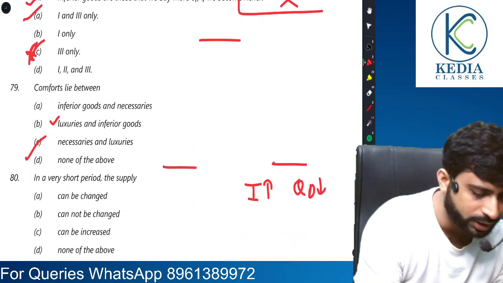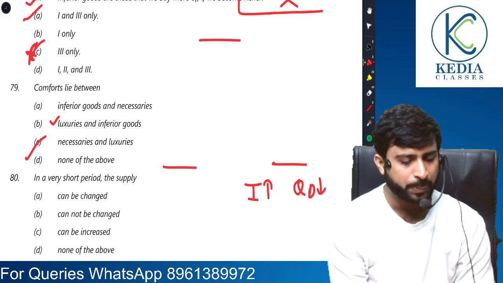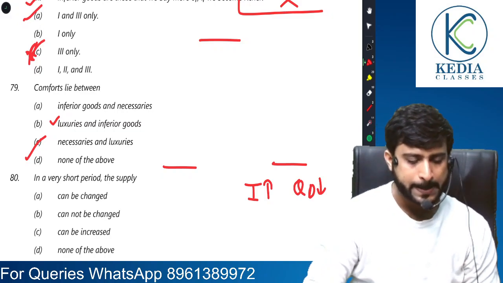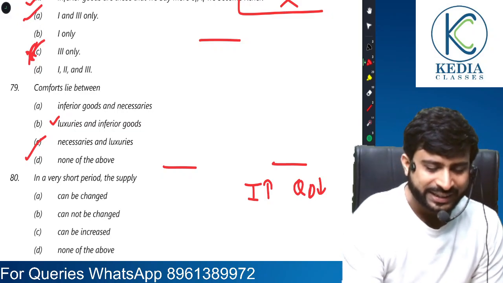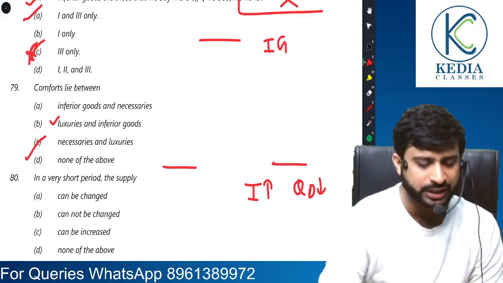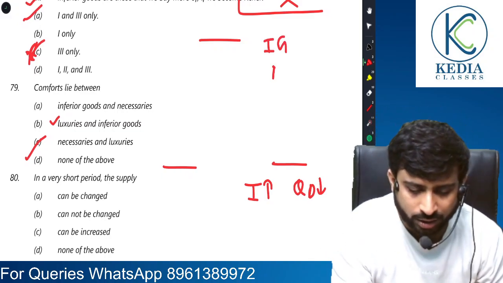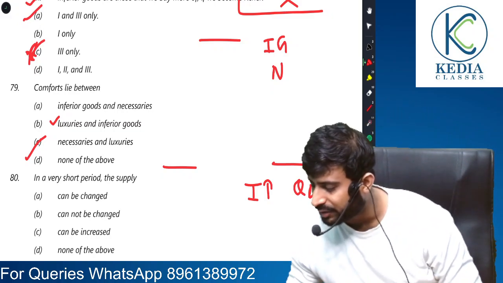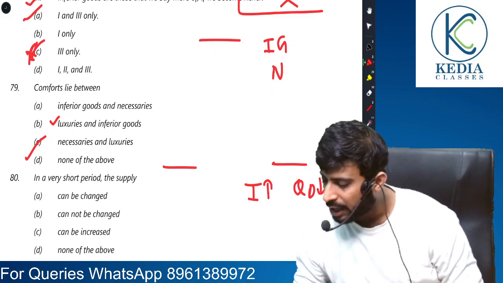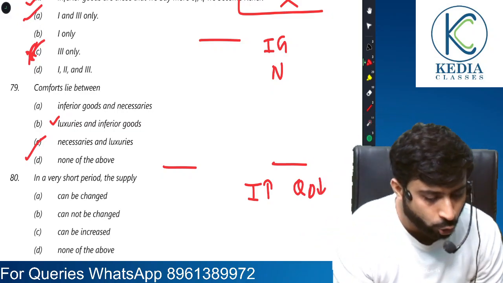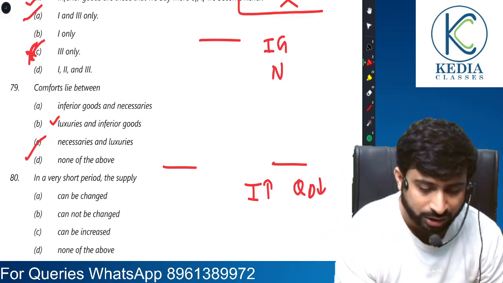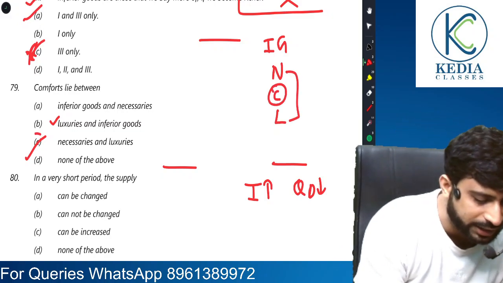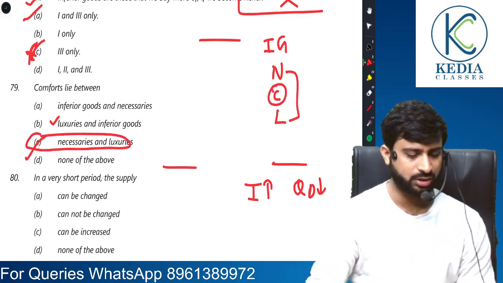Comforts lie between. A very good question. Pay attention, everyone. So where are comforts? First of all, there are inferior goods that come to life. Once you are able to buy inferior goods, then you move to the necessities, because after all, necessities are very important. Now, having come to necessities, now you buy what? Comfort, and then you buy luxury. So comfort comes between necessary and luxury. So C is the answer.